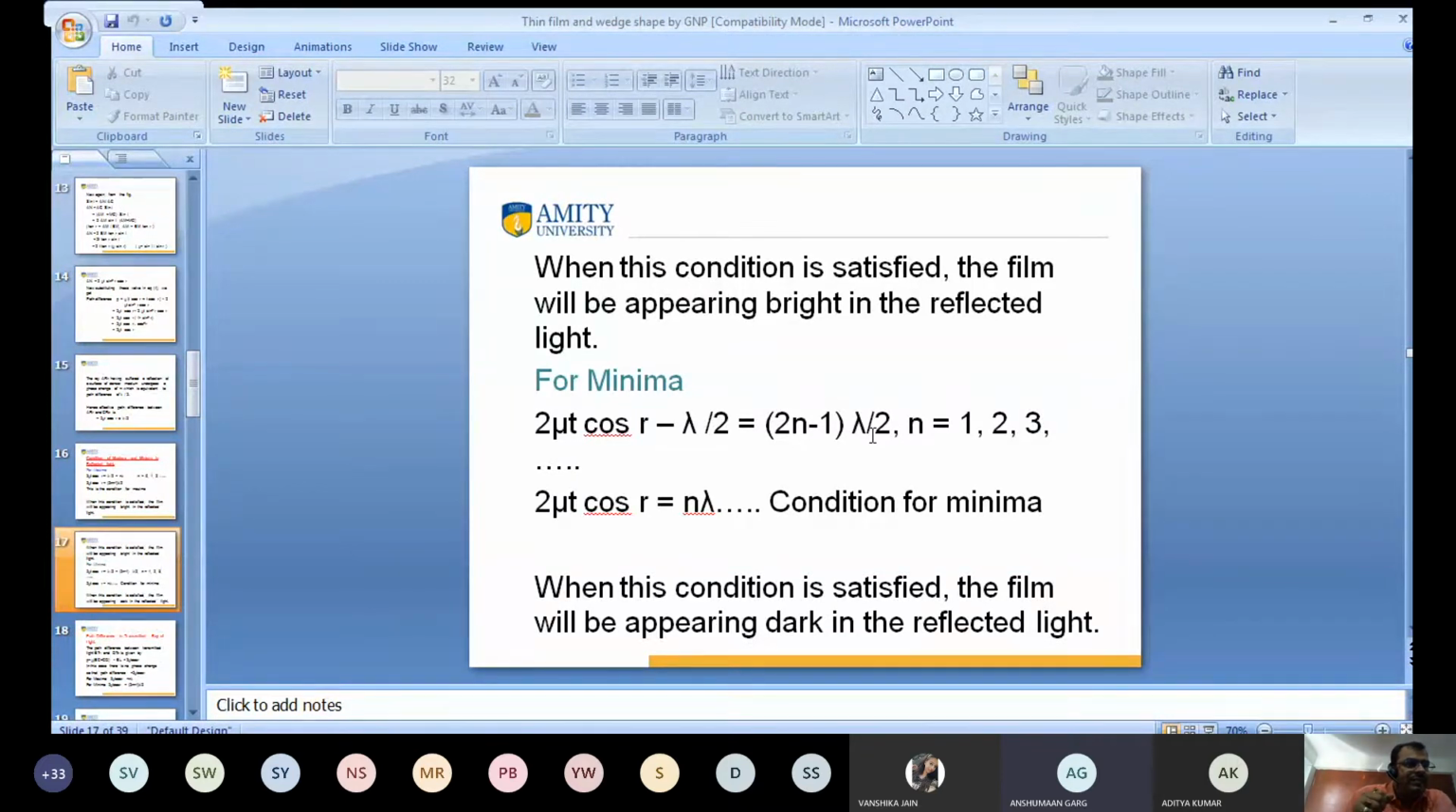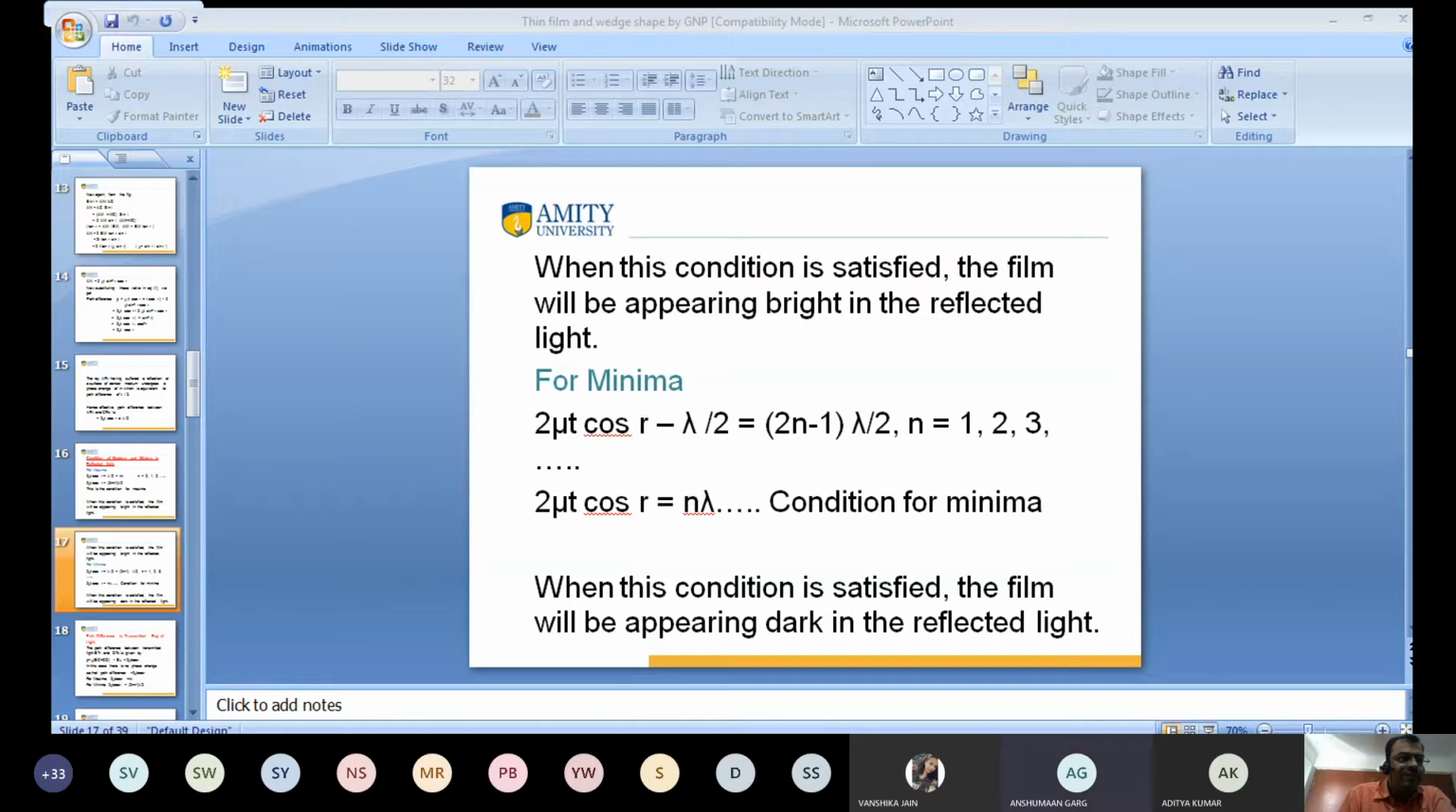The student clarifies: I was asking about the left hand side, where it is minus lambda by 2. How do we decide whether it will be minus lambda by 2 or plus lambda by 2? It will be decided by direction. Plus direction means positive direction. There are two directions, positive and negative, and it depends upon which direction is taken. Clear?